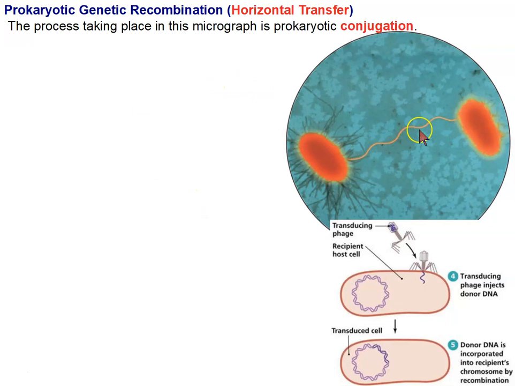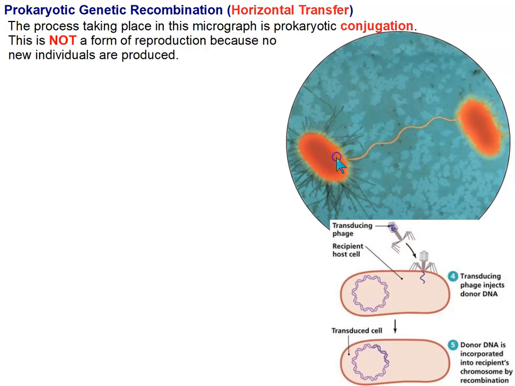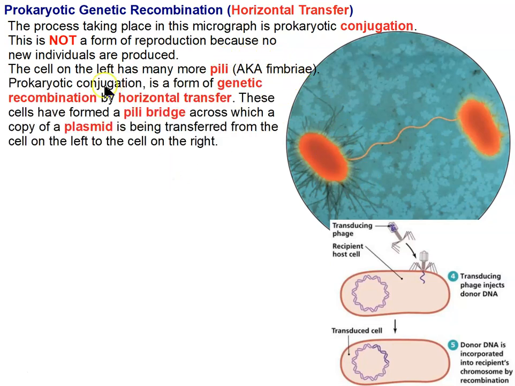So the process that we see taking place in this transmission electron micrograph is conjugation. There's a pili bridge that is formed between these 2 individuals, and genes are being transferred from the individual on the left to the individual on the right. It's not a form of reproduction. No new individuals. The cell on the left has more pili. As you can see, all these little hair-like things sticking out are known as the pili, and pili and fimbriae are kind of synonymous terms. So it's a form of genetic recombination, horizontal transfer, across a pili bridge.